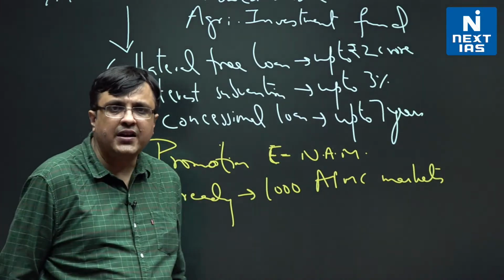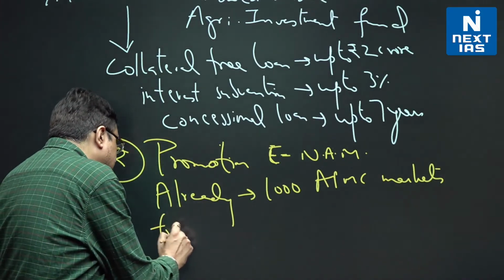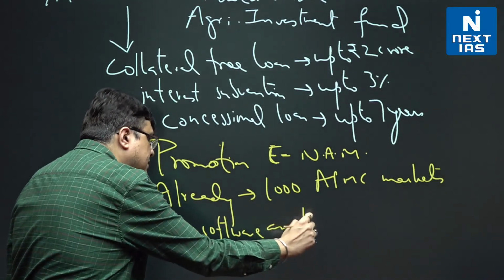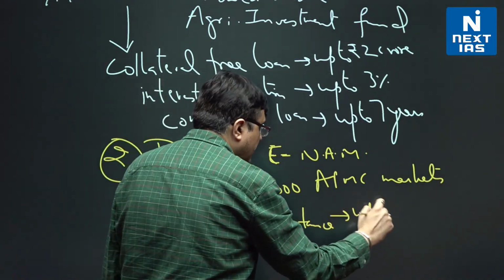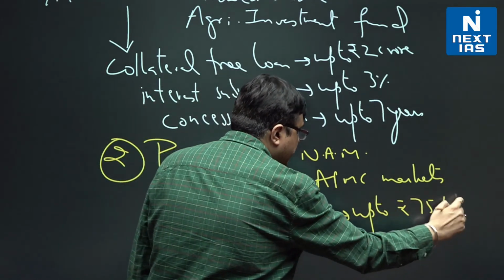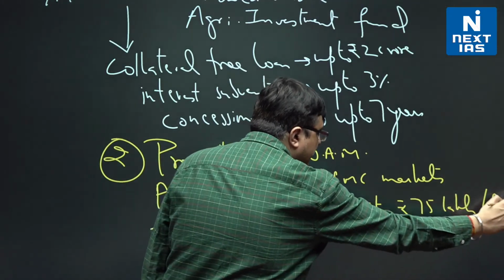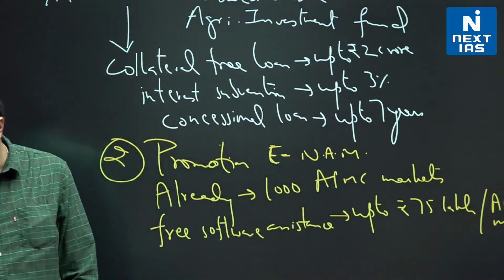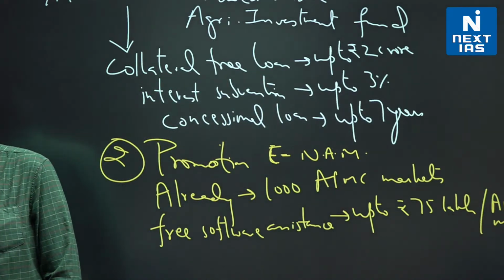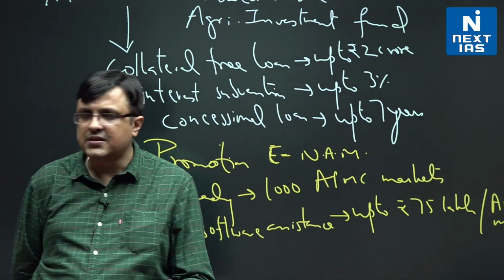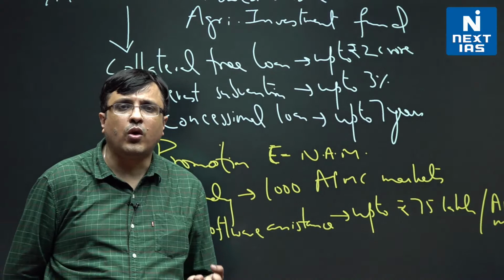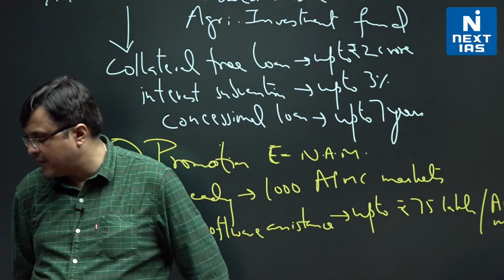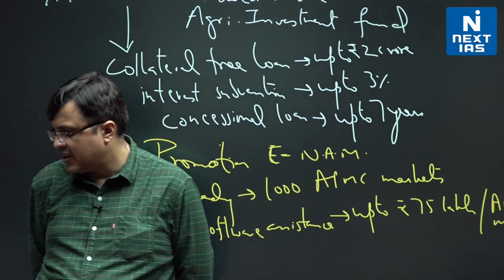And government is providing free software assistance up to rupees 75 lakh per APMC मंडी. तो APMC मंडी जो भी है 75 लाख रुपए तक का सपोर्ट सरकार दे रही है कि सॉफ्टवेयर असिस्टेंस उन्हें मिल सके. And hardware assistance is also given by the government for creating quality infrastructure to support ENAM.